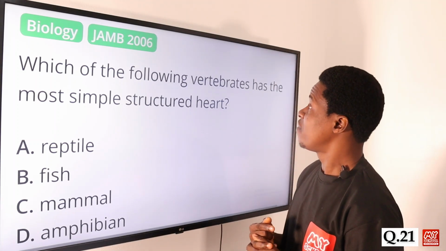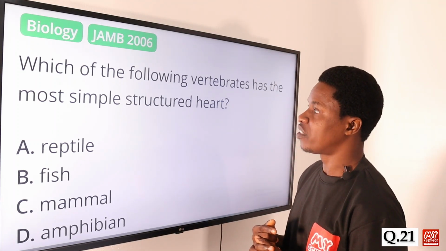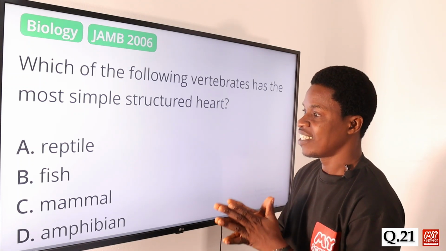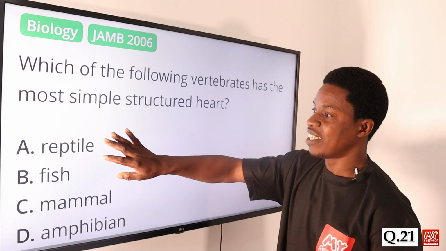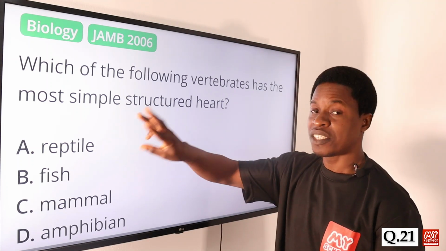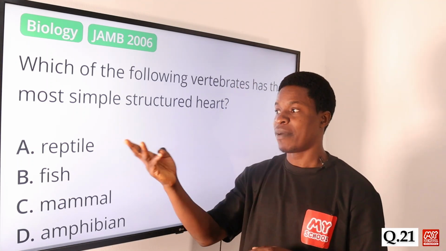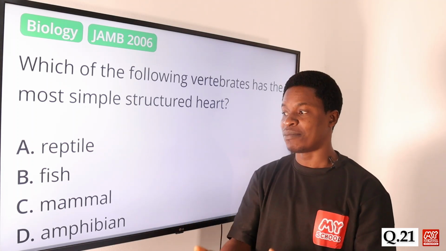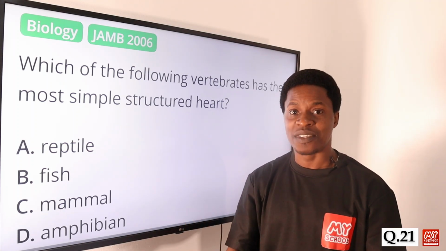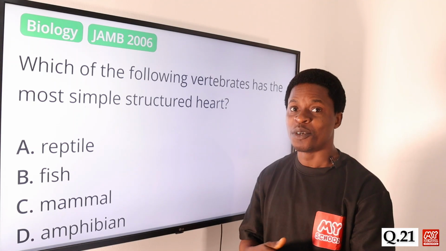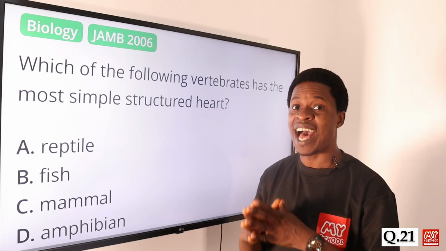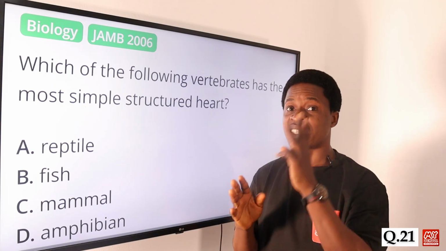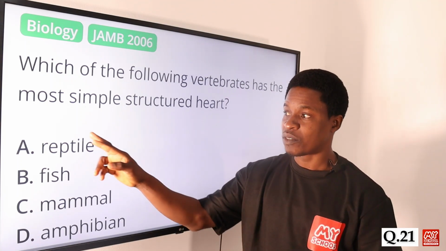Which of the following vertebrates has the most simple structured heart? Simple, the most simple. Now, if you look at the reptiles, usually the reptiles have 3-chambered hearts. When we talk about the reptiles, of course, the organisms that live on land, they crawl with their stomach, they have scales on their body. The difference between them, like the lizards, we have them. So their heart is structured to have a 3-chambered heart. That is what the reptiles are.